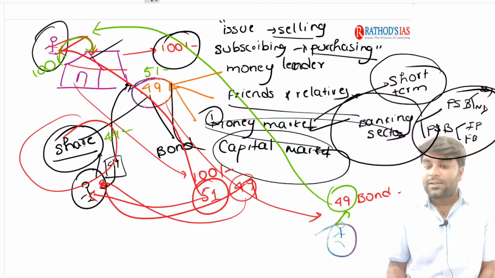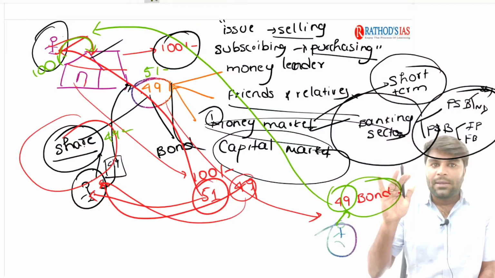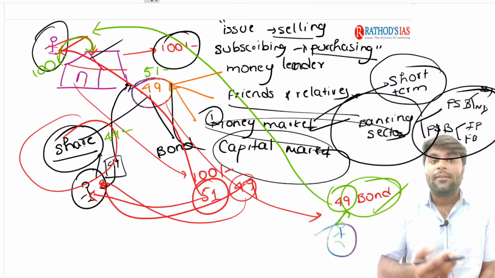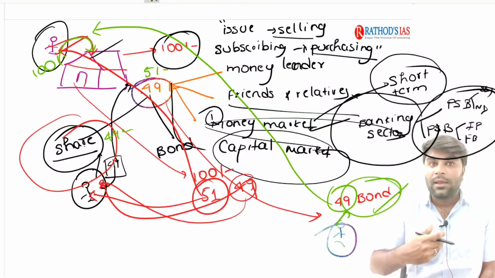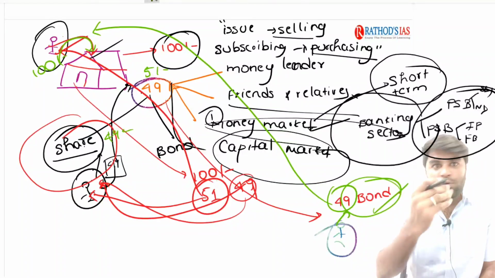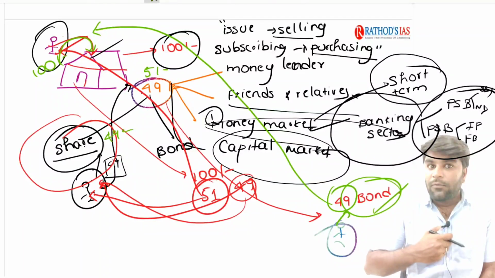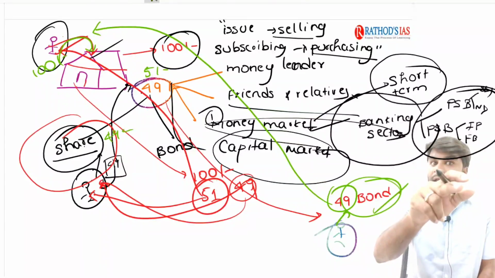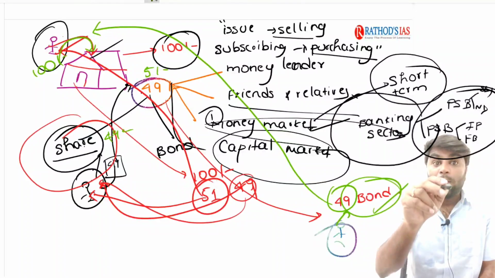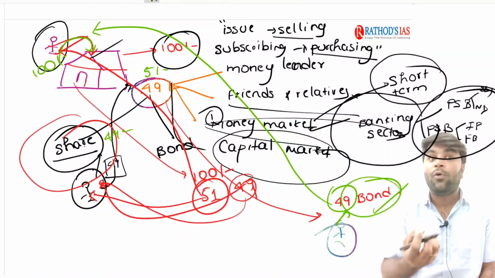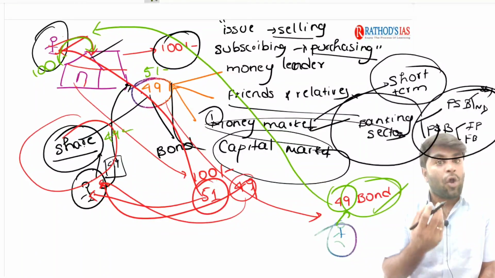But in the bond, whatever profit a company earns, it doesn't matter. The bondholder is only going to get a periodic interest rate. Say for example, imagine yourself as the other person, you have 51 rupees with you, and I give you 49 rupees as a share, so on each and every 100 rupees your company earns, you need to pay me 49 rupees because I'm a shareholder. I have a share in the ownership of 49%.